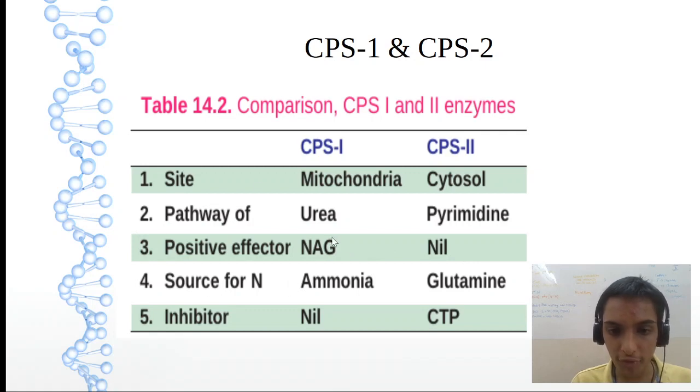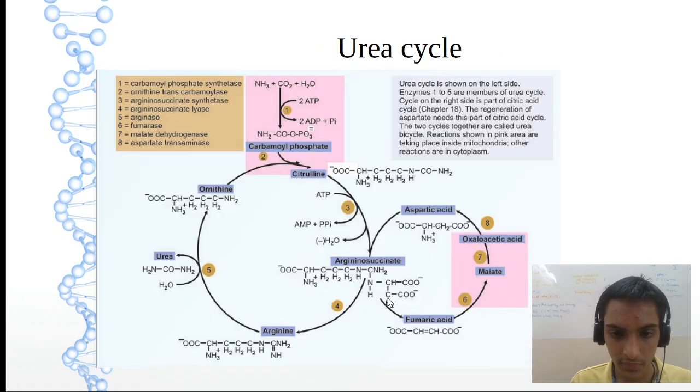Then any cofactor, yes, NAG. What is NAG? N-acetyl glutamate, activating the first step. CPS2 has no cofactor, remember that. Nitrogen source, ammonia for CPS1. Why am I saying ammonia? Go back to the cycle. See now, ammonia and carbon dioxide are forming carbamyl phosphate.